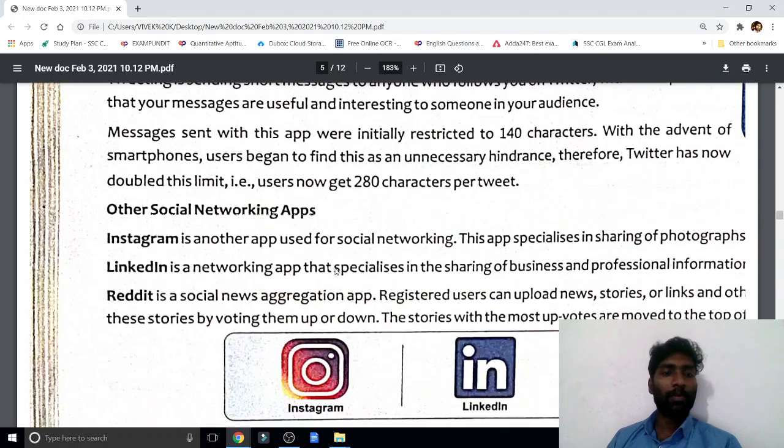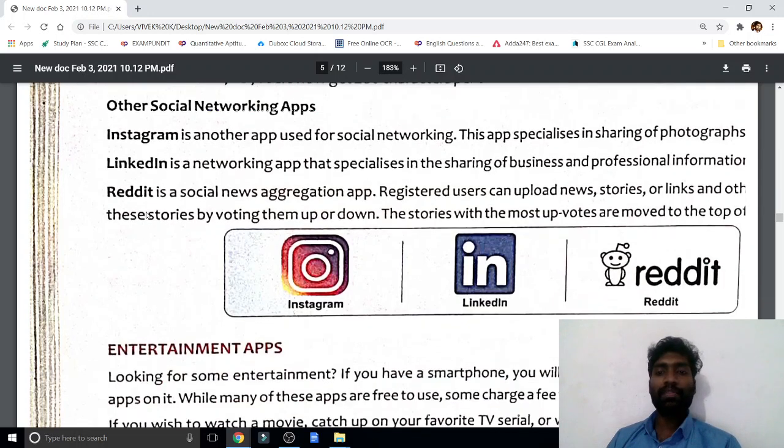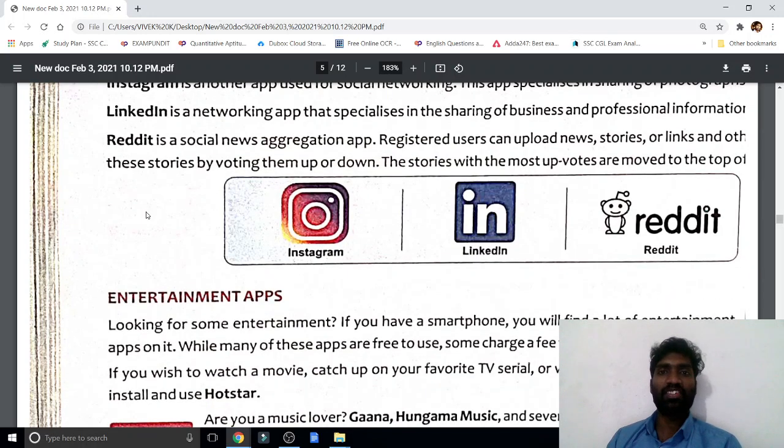Here a few more are there. Instagram is also social. LinkedIn is for searching for a job. If you are searching for any job on LinkedIn, you may give your information, and those who are on LinkedIn looking to give jobs may pick you. And Reddit is for votes; sometimes trending topics come up based on this.